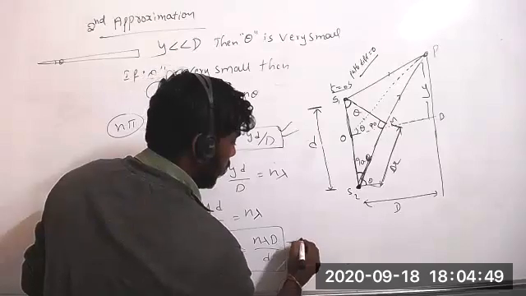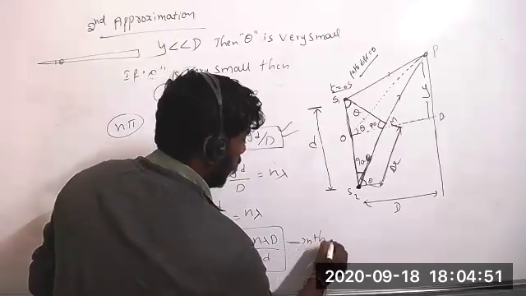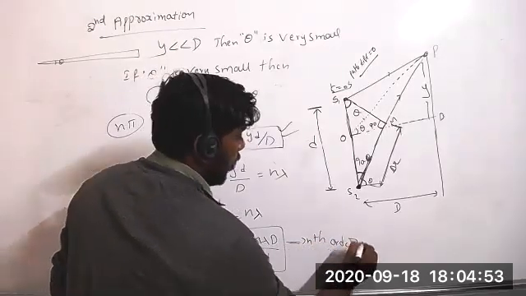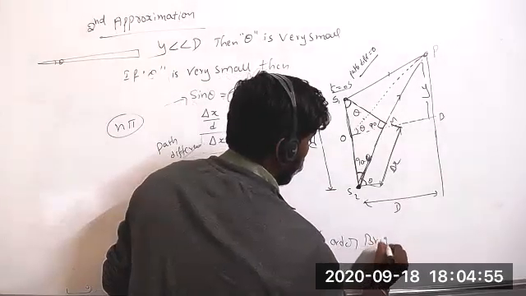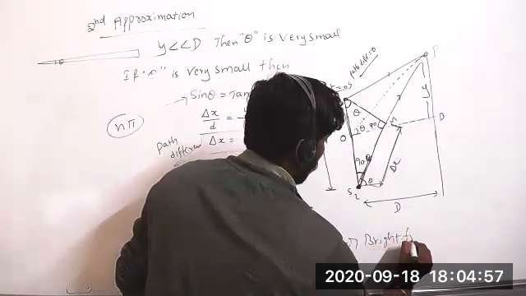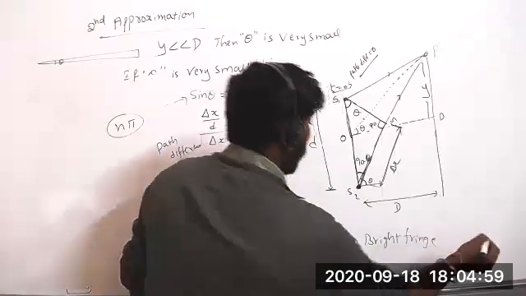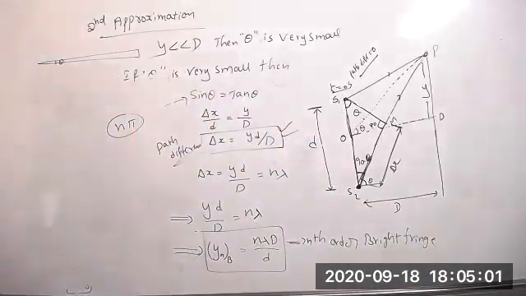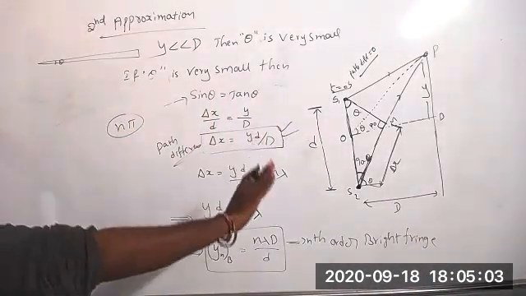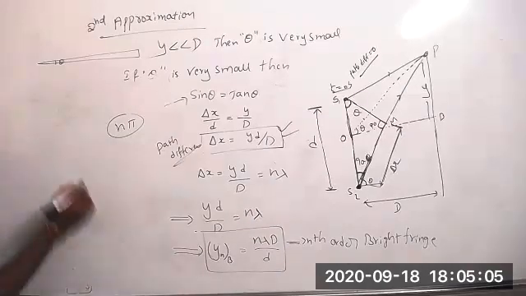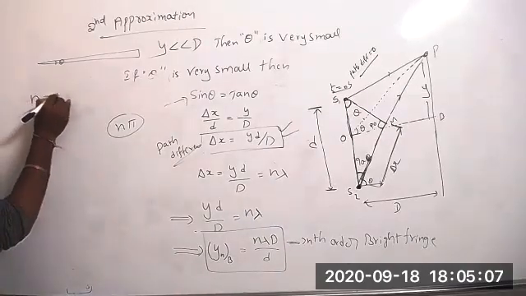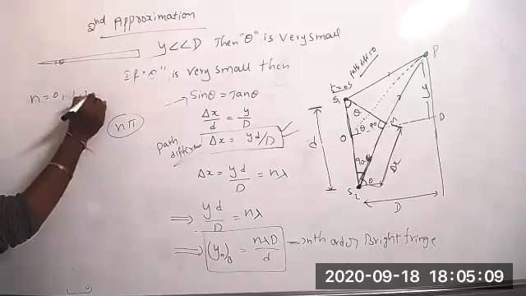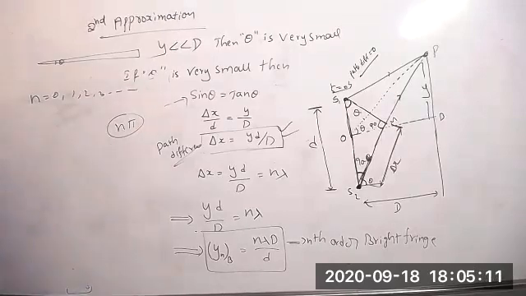It is nothing but the nth order bright fringe. It is the constructive interference. So n equal to 0, 1, 2, 3 and so on.